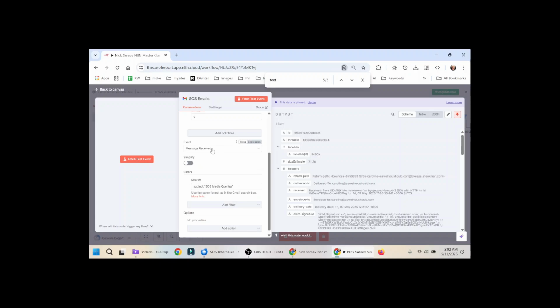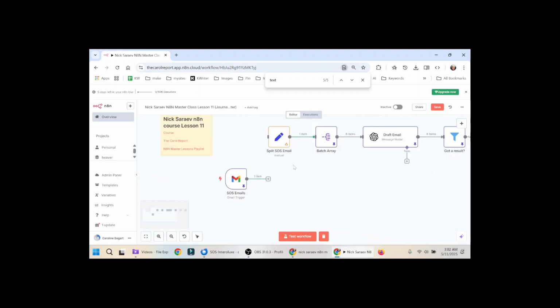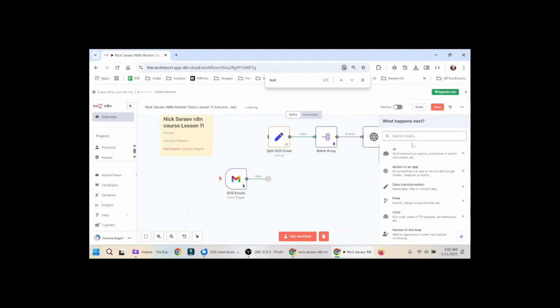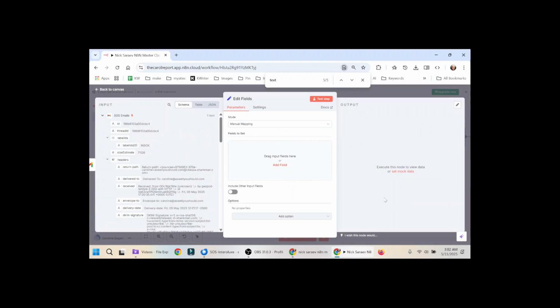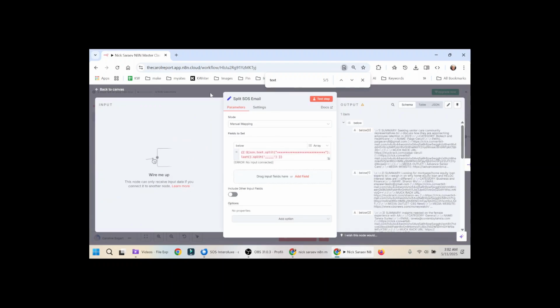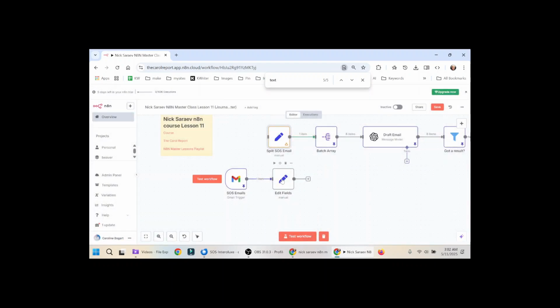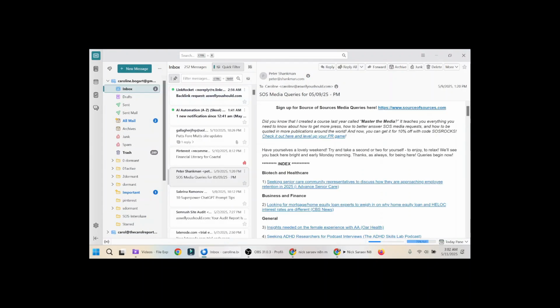Set the event to message received. Turn simplify off so that you get the text of the data. If you don't get the text, this is why. And set the search to subject: "SOS media queries" in quotes. Next, add an edit fields node to your workflow. And the edit fields node is going to split out the email so that we can get usable chunks.